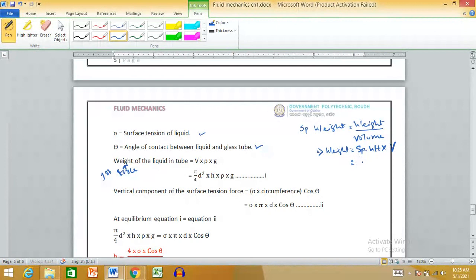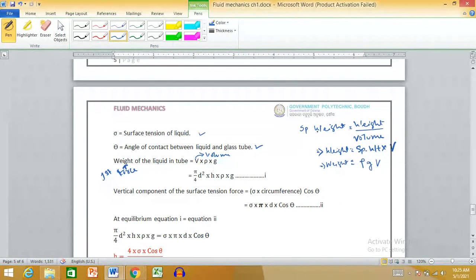We know that specific weight in terms of density is rho g, then your volume. So we can say weight is equal to rho gV or V rho g, where V is volume. So the weight of the liquid in the tube is equal to volume into density into acceleration due to gravity.